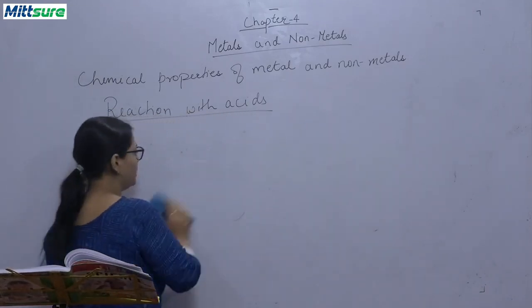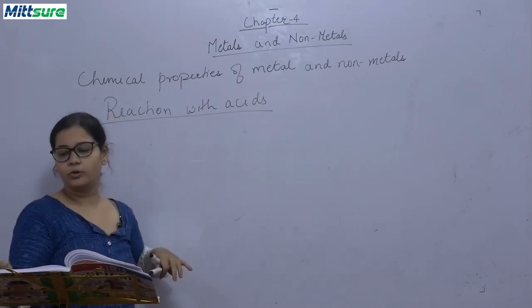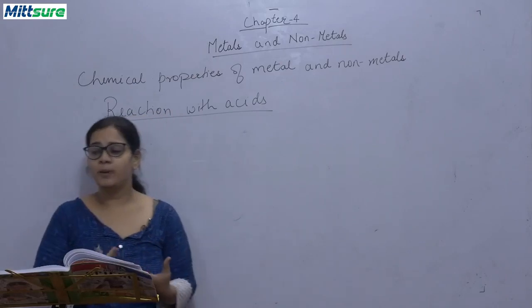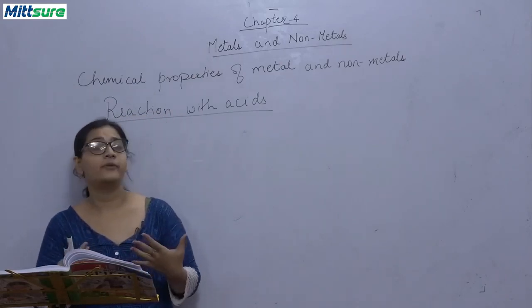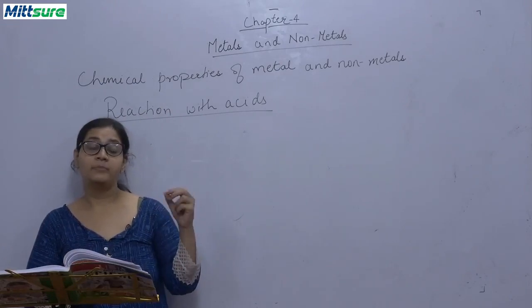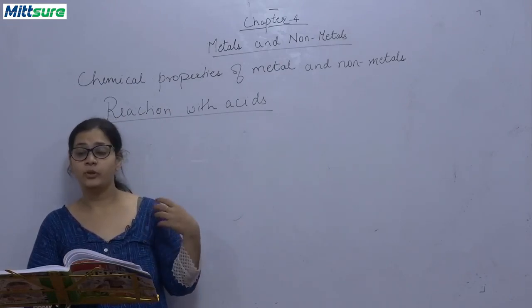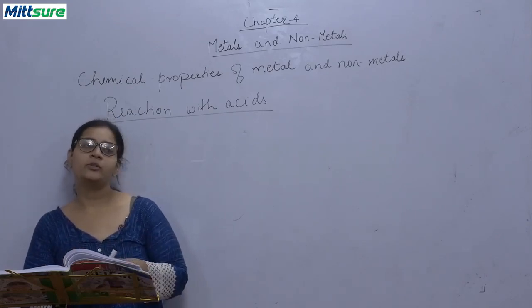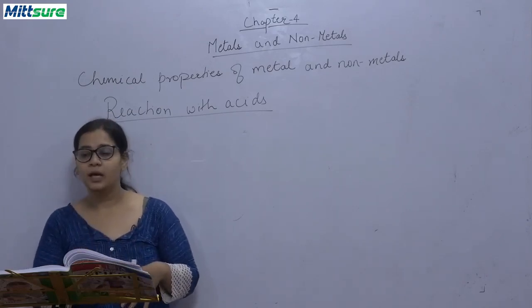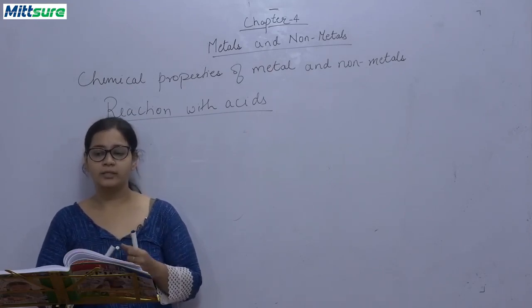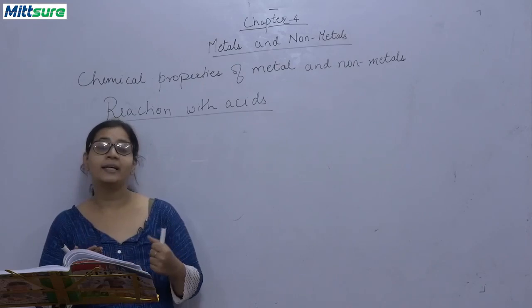Now, acids can be derived from plants, from animals, from everywhere also. The citric acid, if you eat lemon or oranges, they contain citric acid, and this tamarind, imli, and this grapes, they have tartaric acid, and there's another acid, lactic acid.